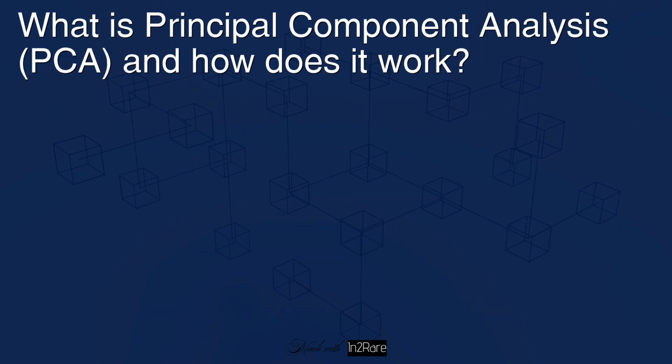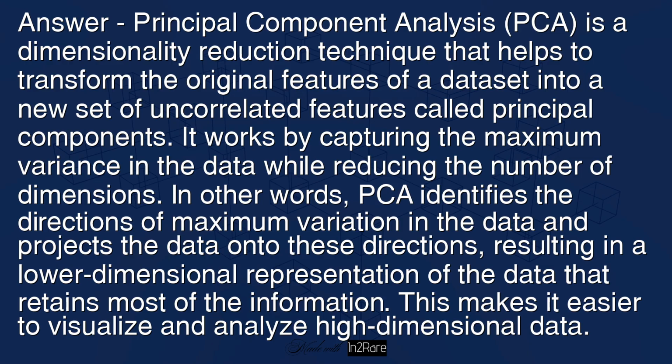What is Principal Component Analysis (PCA) and how does it work? Answer: Principal Component Analysis (PCA) is a dimensionality reduction technique that helps to transform the original features of a dataset into a new set of uncorrelated features called principal components.